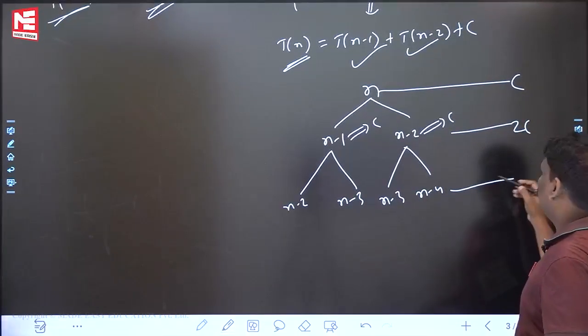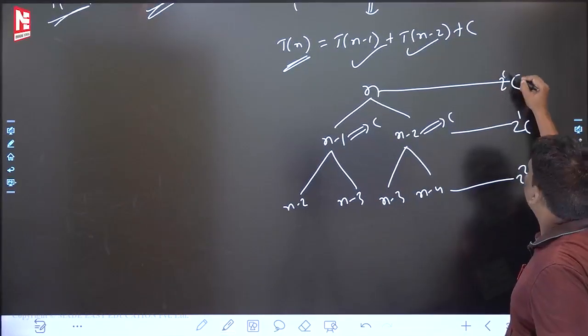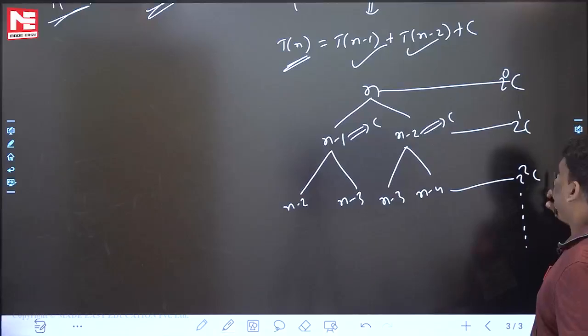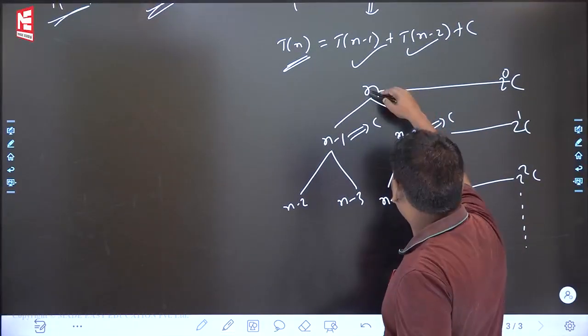So the series goes on. If you want, you can check the next level. 2 square C, at the 2 power 1 C, at the 2 power 0 C. It will continue. Can I help you now? Left is always subtracting 1, 1, 1. Right is always subtracting 2, 2, 2.